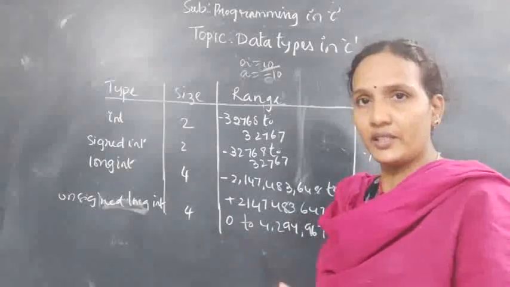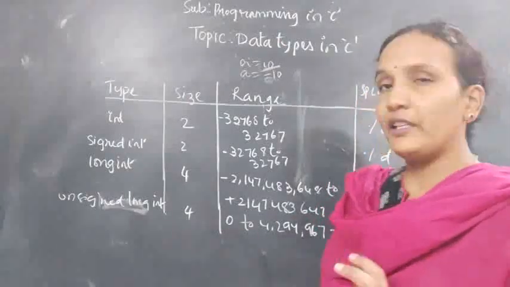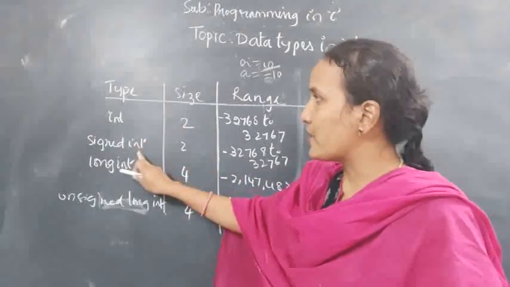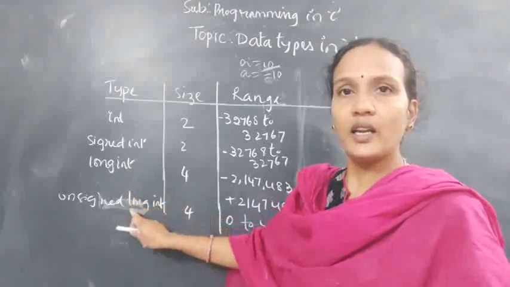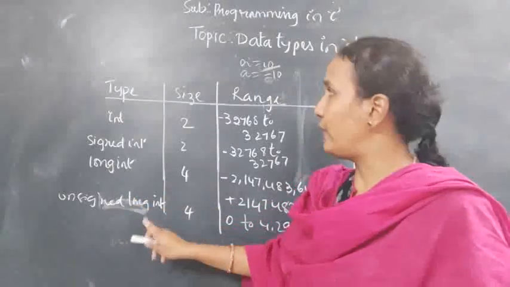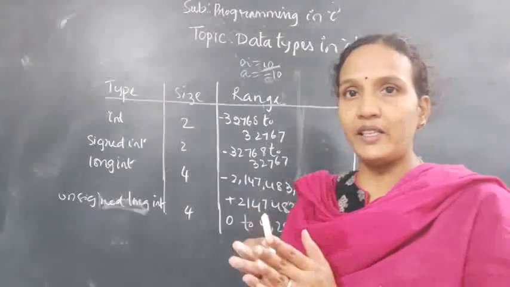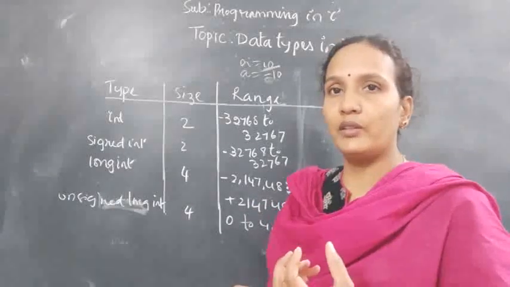When you come to an integer, how many types of integers do you have? Already I have given in the diagram 4: int, signed int, long int and unsigned long int. If it is an integer, how many values can you store in that int? Means how many bytes that variable holds.